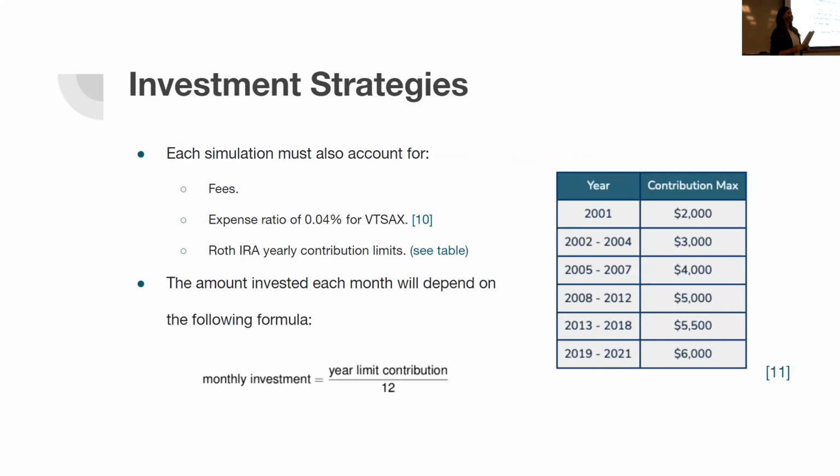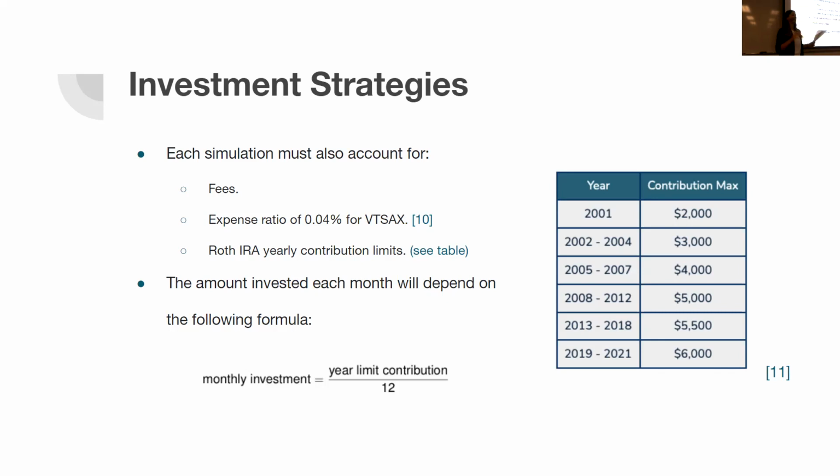And in fact, since I want to mirror reality as well as possible, I have to take into consideration several things. First of all, those are going to be fees. Second of all, expense ratios, which are different for each mutual fund, for each stock. And in this case, for BTSAC specifically, it's going to be 0.04. And what this means is that at the end of the year, 0.04% of the running shares that we have are going to be deducted.